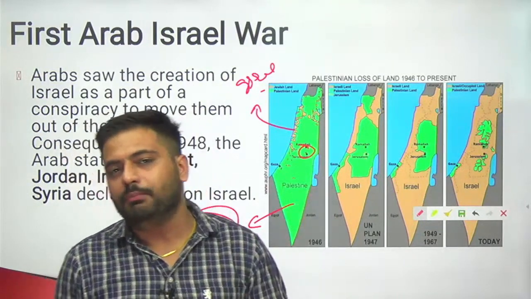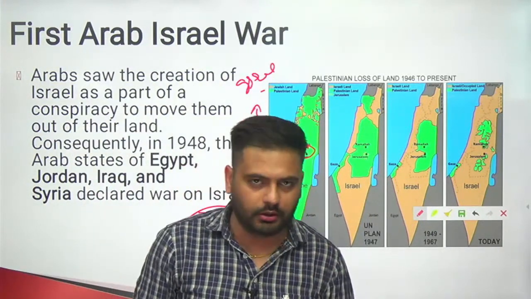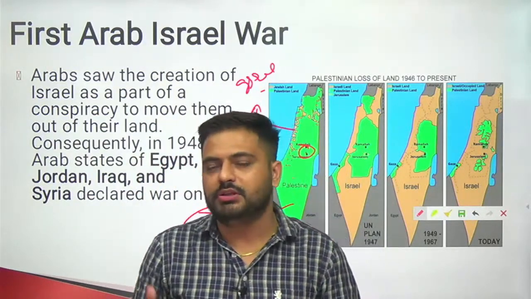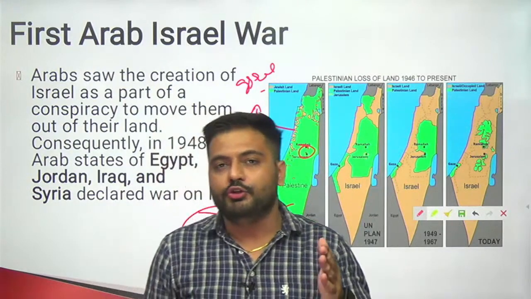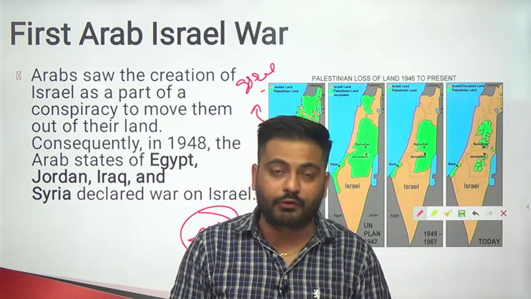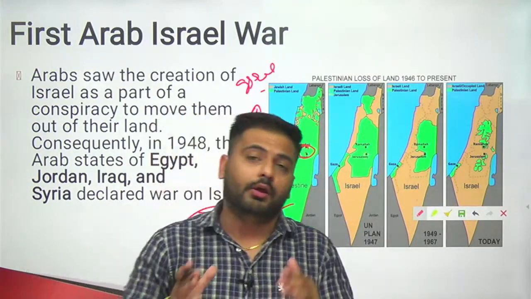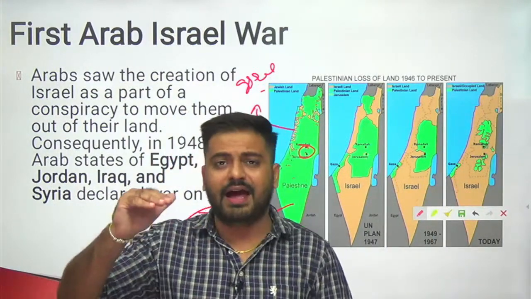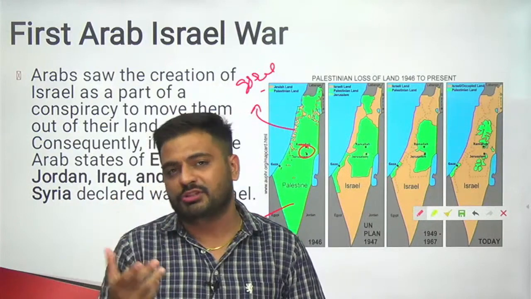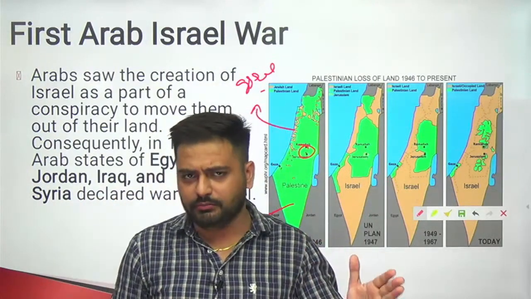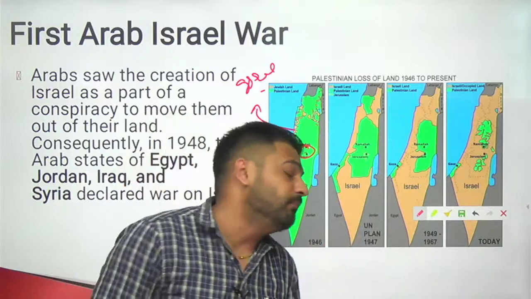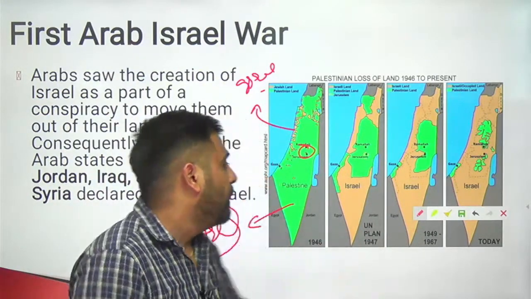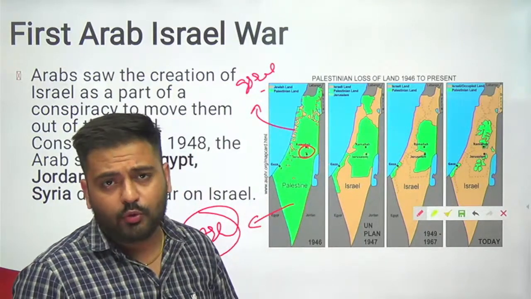Now, why is Jerusalem important? Jerusalem is important for all three Abrahamic religions. For Christianity, because Jesus Christ was crucified there. For Jews, because the first temple, which they consider to be the first temple in the world, is in Jerusalem. And third, for Muslims, because the third holiest shrine of Muslims, the Al-Aqsa Mosque, is in Jerusalem. That's why all these religions want to control Jerusalem. Even Jews want the same.